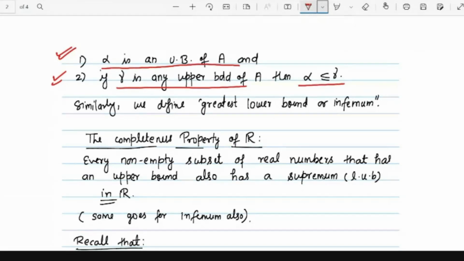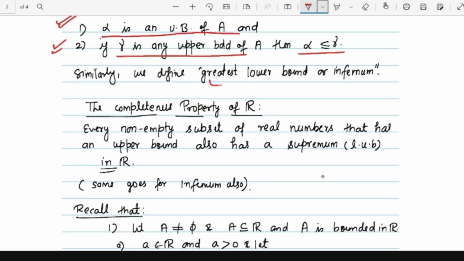What do you mean by this? This means that alpha must be the smallest upper bound, or in mathematical language, alpha should be the least one. So alpha is the least upper bound among all the upper bounds. That's why it is called the least upper bound. And similarly, we define the greatest lower bound, called the infimum.